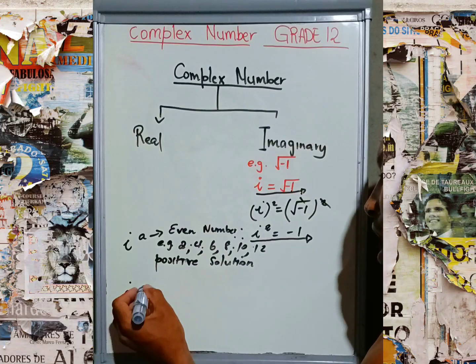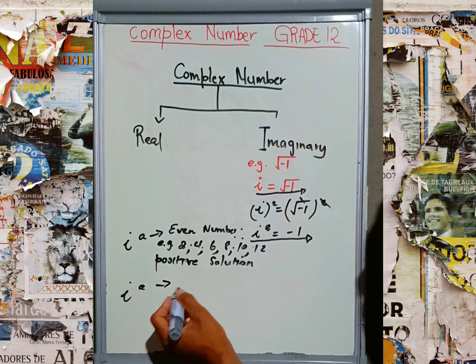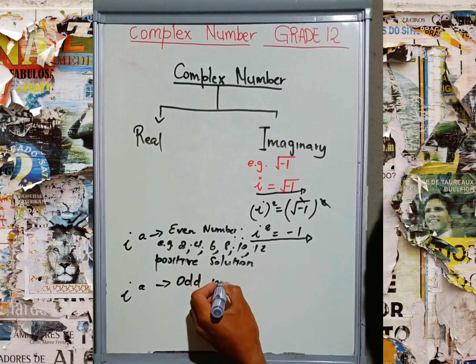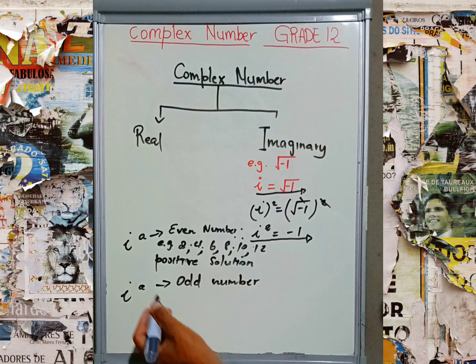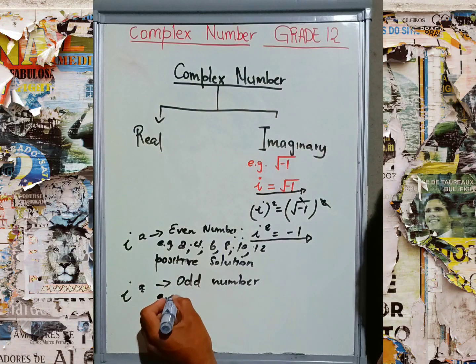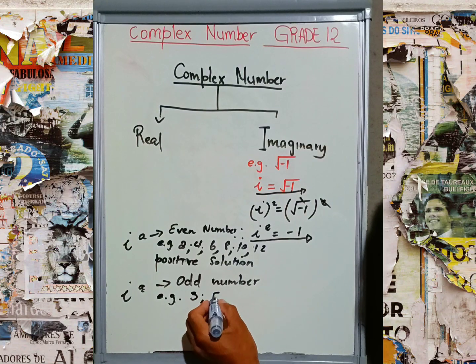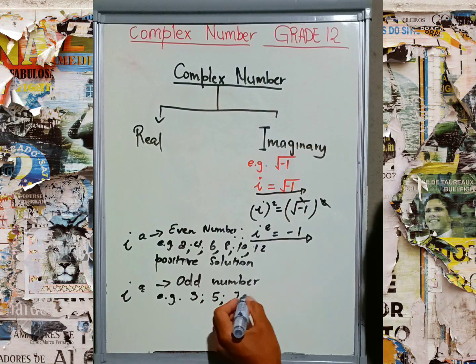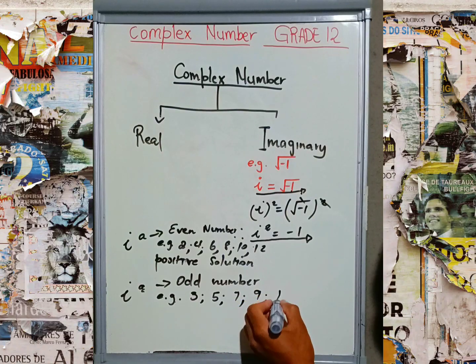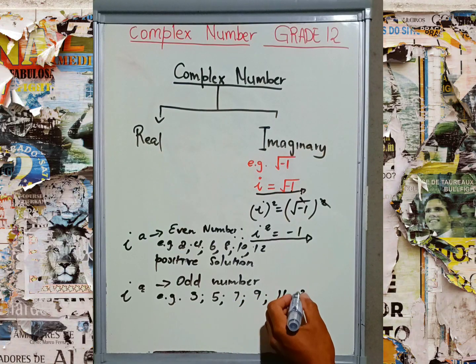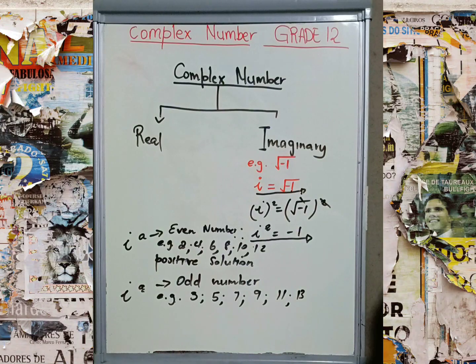But if the exponent is an odd number, it is very important to take note of this. If the exponent is an odd number, for example 3, 5, 7, 9, 11 and 13, these are the set of odd numbers.